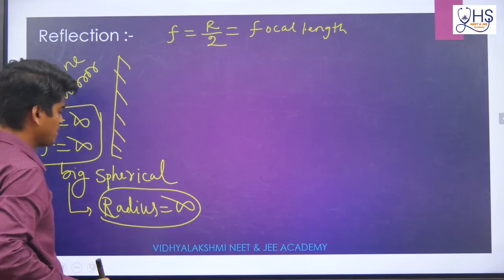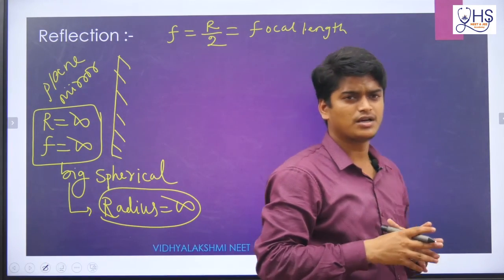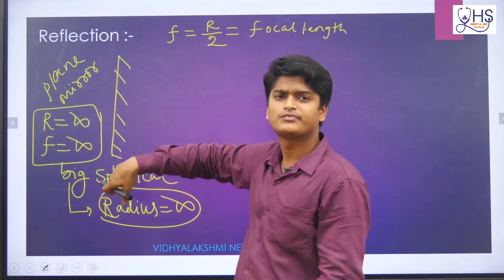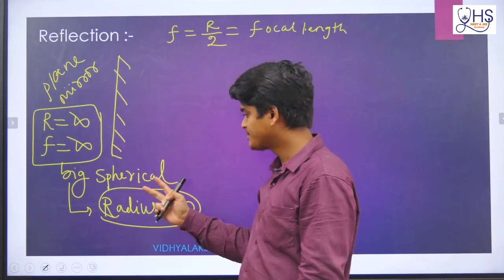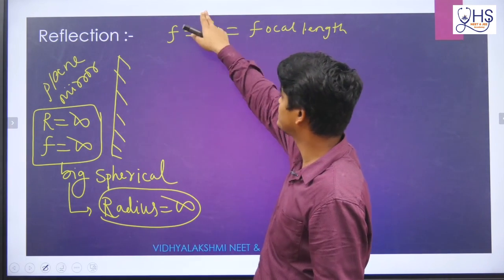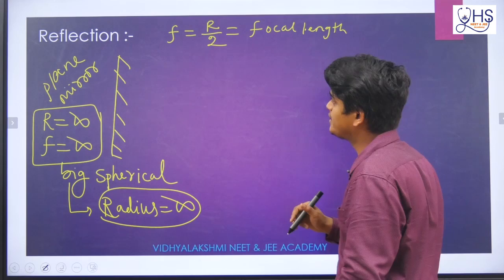So remember this thing. If we take a big spherical sphere and cut a small part from that, it will look like a plane mirror, and that sphere should have a radius of how much? Infinity. If radius is infinity, then focal length is how much? Infinity by 2, that will be infinity also.